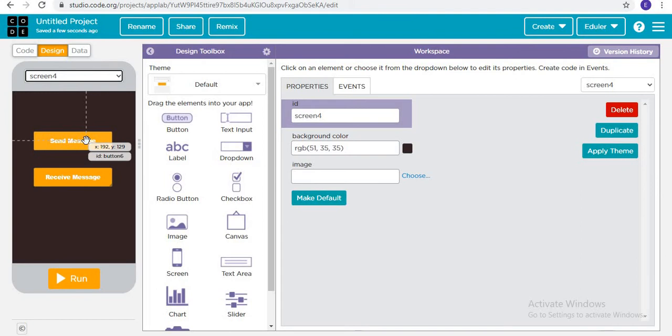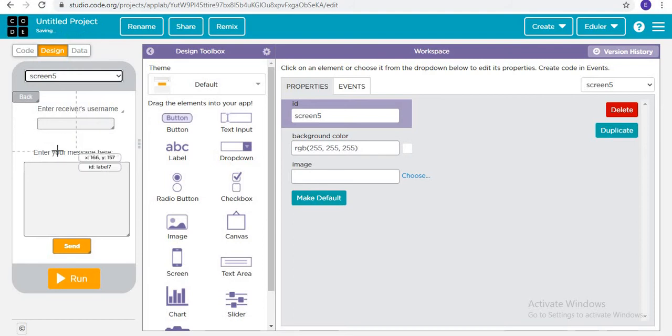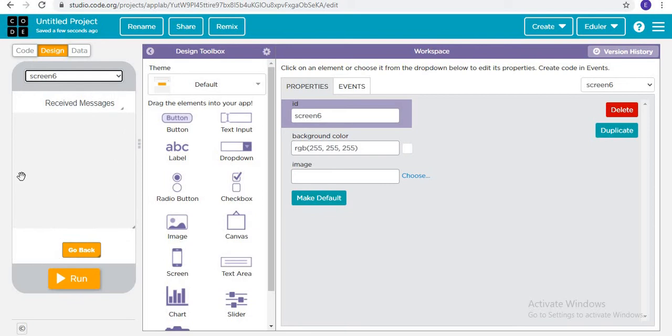Try making your app interactive. Then you will go to screen number 5, and here you will make the receivers. Here you will write the receivers page. Here you will send a message, so that the message will be sent to the receiver. So this you have to create. Screen number 6 will be the receive messages page. So let's go to code.